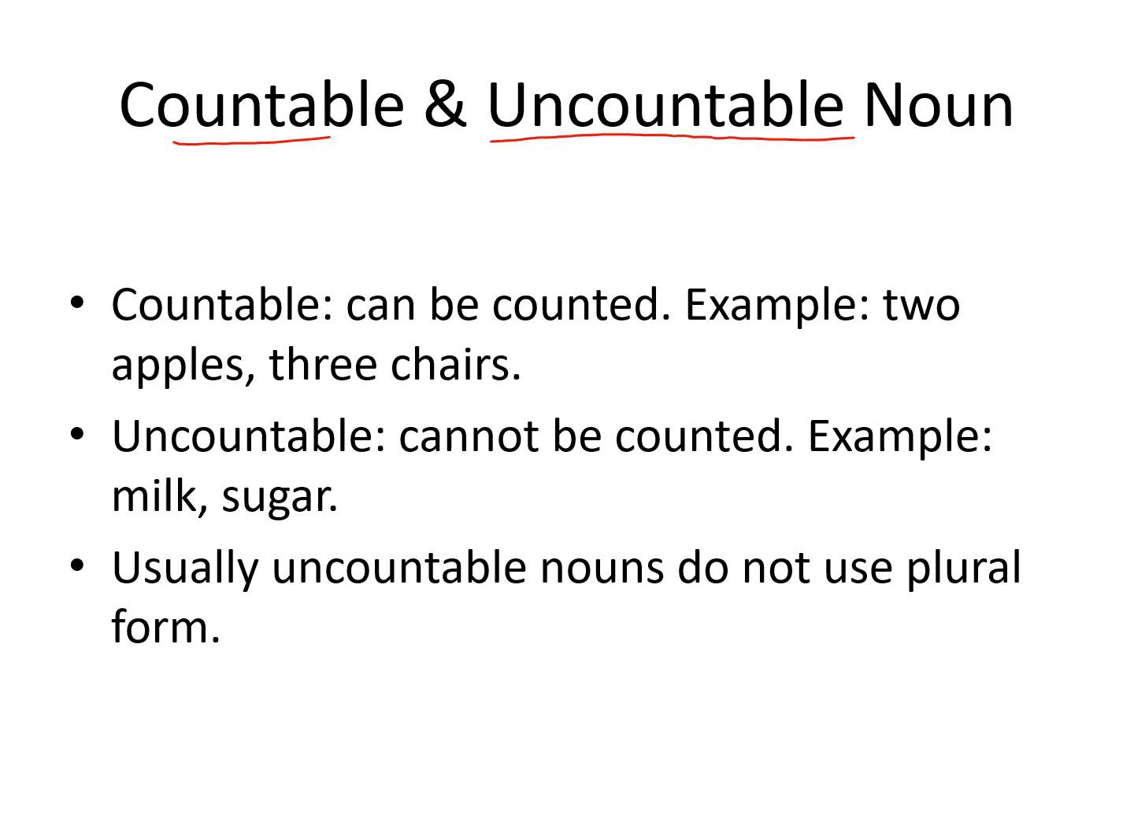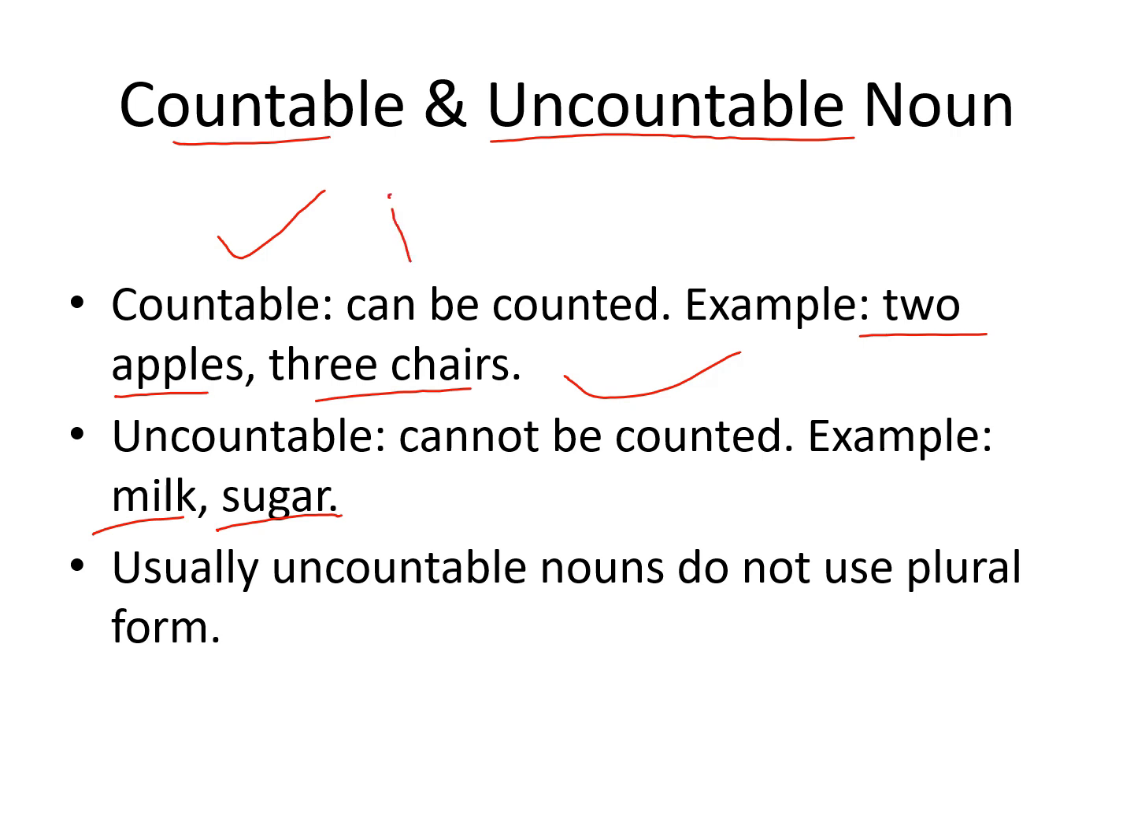Countable versus uncountable noun. Countable noun, we can count them. For example, 2 apples, 3 chairs. And uncountable noun, we cannot count them. For example, milk and sugar. So here there is a main distinction between countable and uncountable noun.